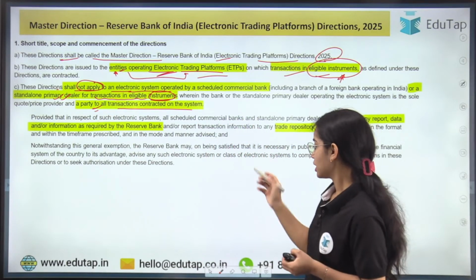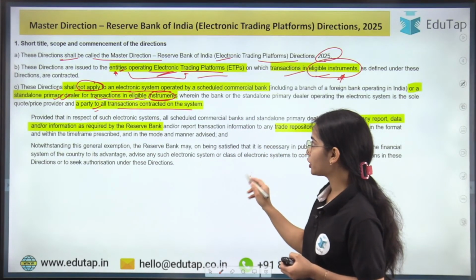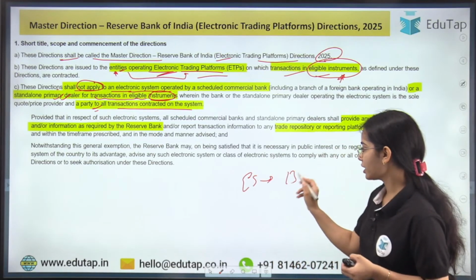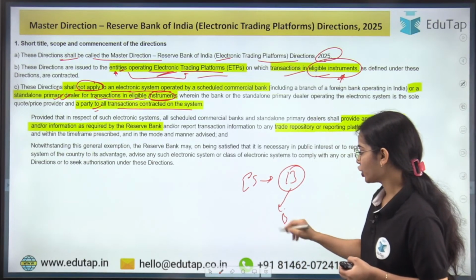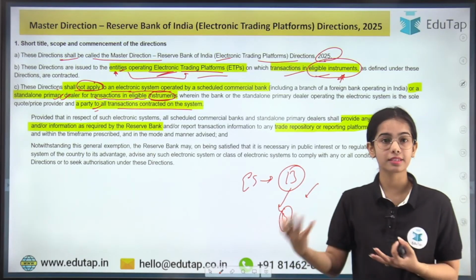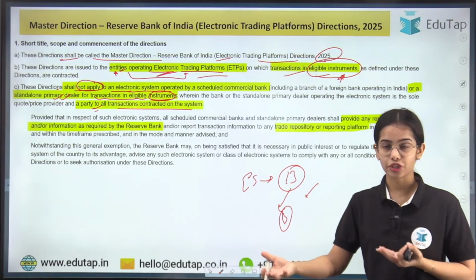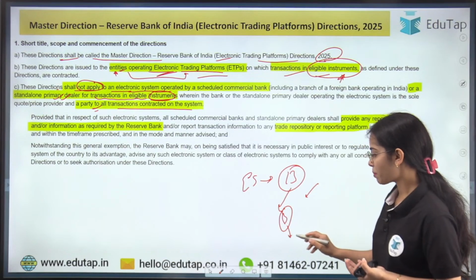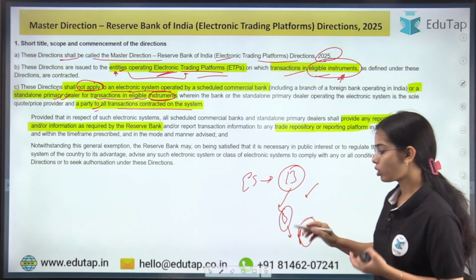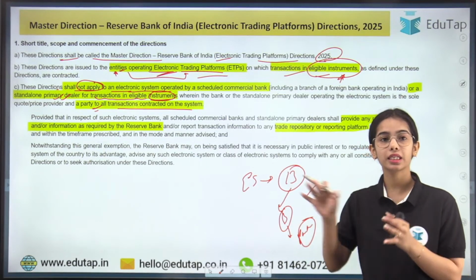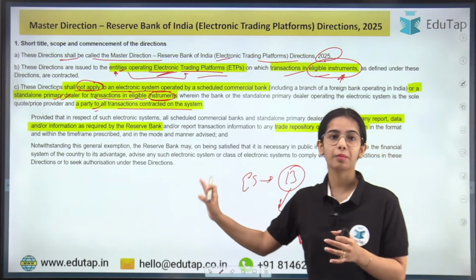So that means if the transaction is happening through the electronic system of a bank and that bank is a party to the transaction, that means either the bank is the seller or buyer in the transaction. If the bank is a party in all the transactions, in this case this electronic system will not come under the directions.